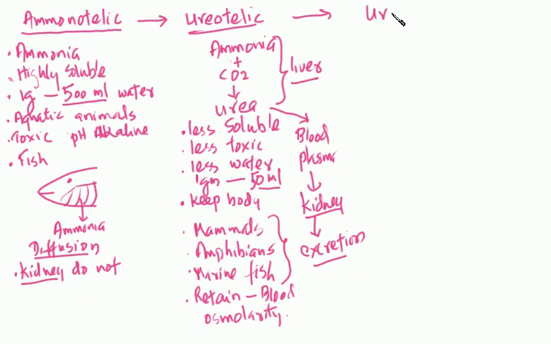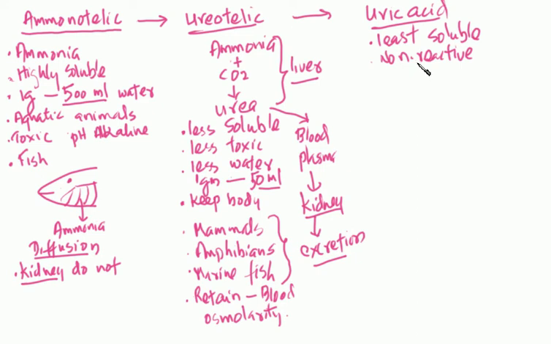They excrete uric acid. Uric acid is very less soluble in water. It is least soluble in water. Being least soluble in water, it is non-reactive, right?